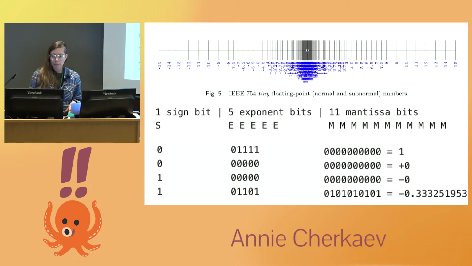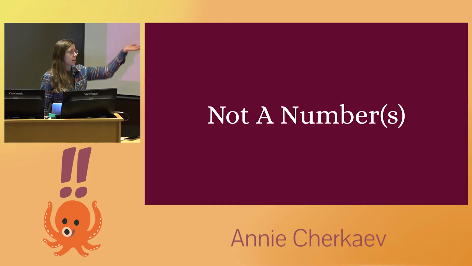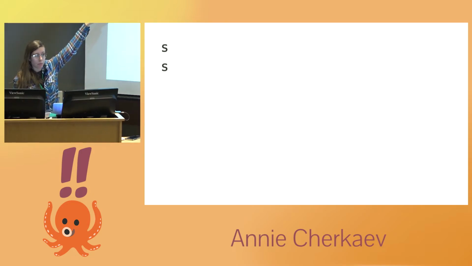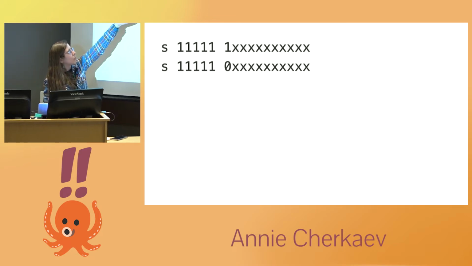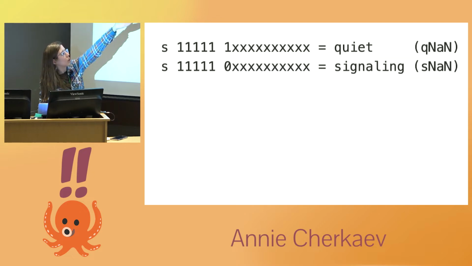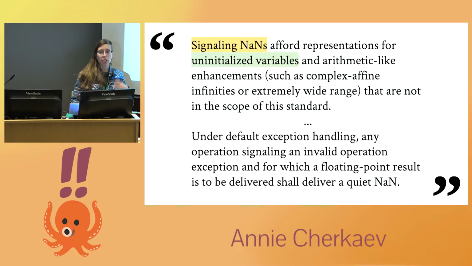We can represent all sorts of values. That's sort of cool. But actually, that's not the whole story, because there are some bit patterns that you don't just interpret that way as rational numbers. Some bit patterns are special reserved quantities, and one of these special reserved quantities is not a number, and actually, weirdly, there are 2 of them. To specify not a number, here's what we do. We have some kind of sign bit. We don't really care what it is. We set all of our exponent bits to 1, and then we have 1 bit in the mantissa that's also set to 1. If it's the top one, it's a quiet NaN. If it's some other one, it's a signaling NaN. The standard recommends that signaling NaNs should be used to represent uninitialized variables. That's because signaling NaNs are supposed to raise an exception when you touch them.